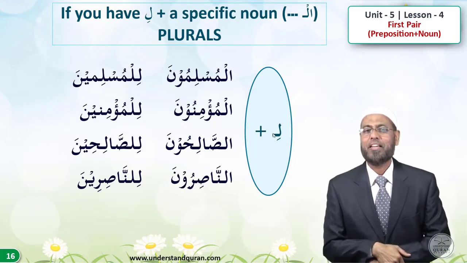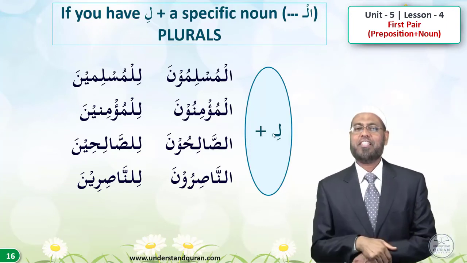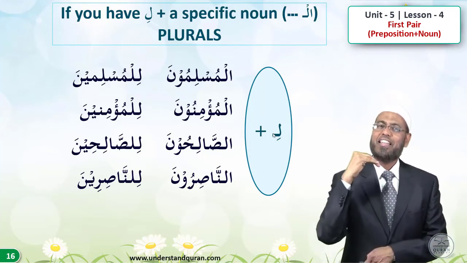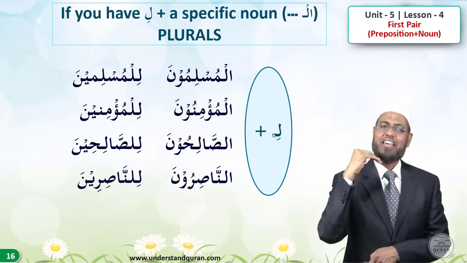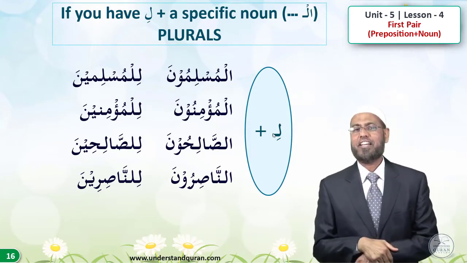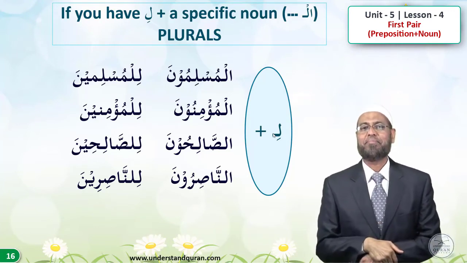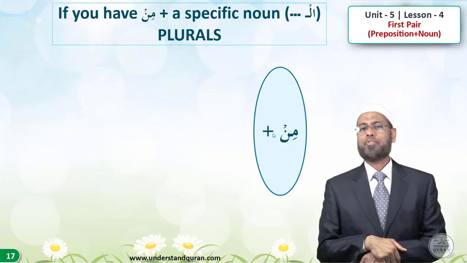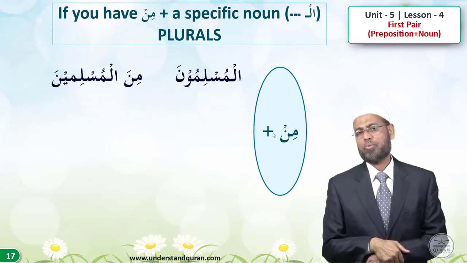Okay, answer me. Li and al-Muslimun, lil-Muslimina. Li and al-Mu'minun, lil-Mu'minina. Li and as-Salihun, lis-Salihina. Li and al-Nasirun, lil-Nasirina. Let's take another preposition, min, and apply the same to those four words.